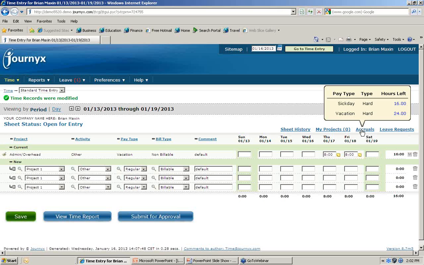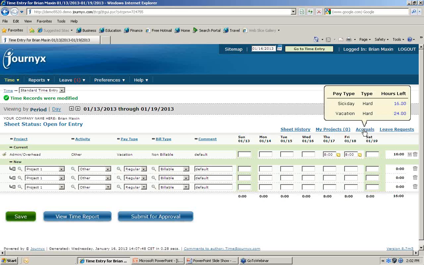And we'll get into how those accruals can be calculated and put into the system as we log in as an administrator. But again, in summary, from an end user perspective, you can either record your time out of the office directly within the timesheet. You can request that time off in advance through the leave request.